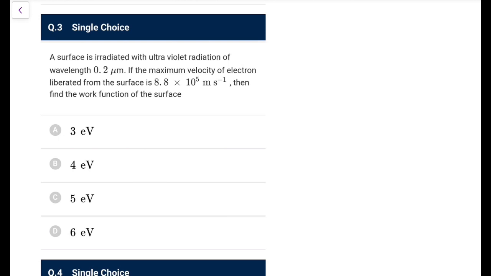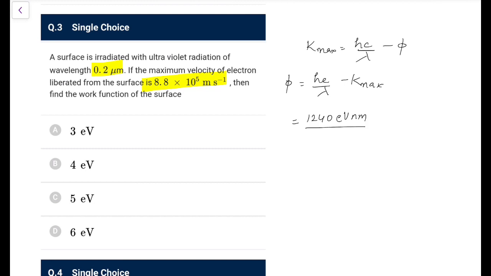Next. A surface is irradiated with UV radiation. You are given ultraviolet light, the wavelength is given as 0.2 micrometers. If K max is given, then the work function is, so what we simply know is K max is equal to hc over lambda minus phi. So the value of phi would be hc over lambda minus K max, and now you have to do it in eV. So hc you know is 1240 eV nanometer, and lambda you should now write in nanometer, so it will be 200. So this goes, and K max of the electron we will say is half.